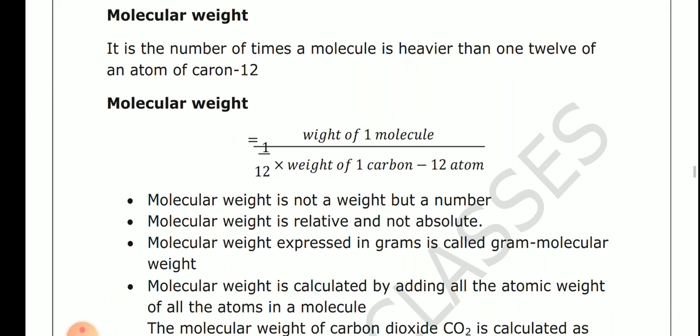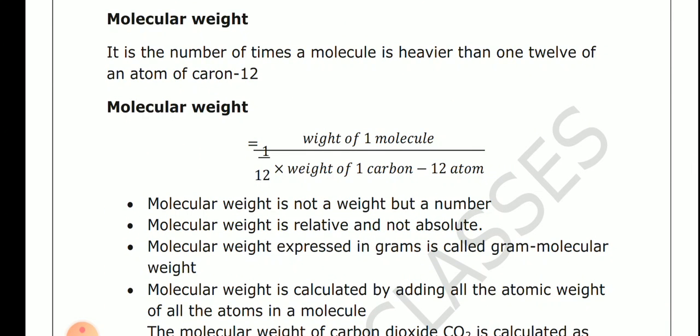Now second is the molecular weight. It is the number of times a molecule is heavier than 1/12 of an atom of carbon-12. So what is the molecular weight? It is the weight of one molecule compared to 1/12 of the atom of carbon-12.